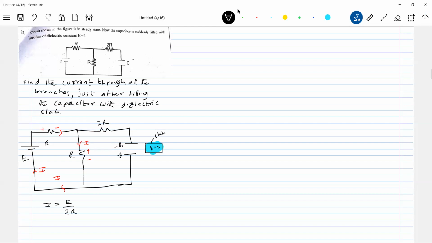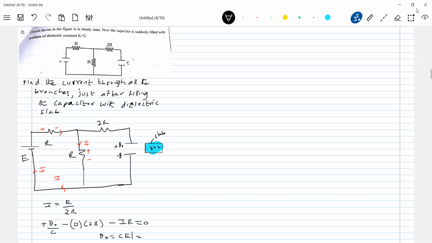So write the loop equation, calculate the potential drop. The drop across the capacitor should be the drop across this resistor. Writing the loop equation: plus Q naught by C, minus 0 into 2R, minus I into R, equal to 0. So what is I? IR will be E by 2. So Q naught equals CE by 2. Keep this value.